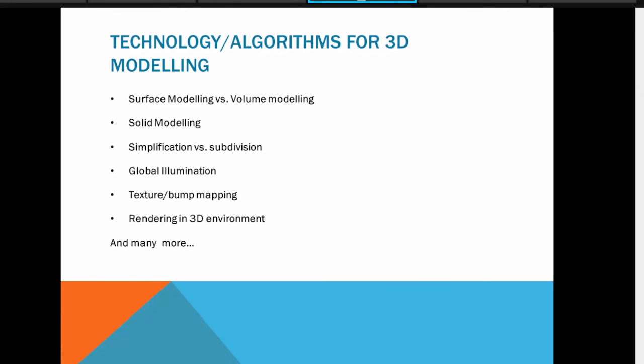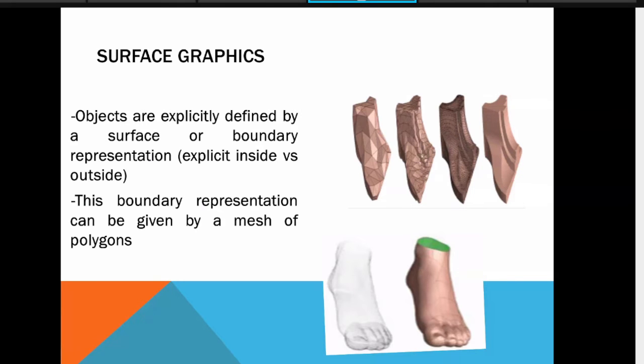Okay, so surface graphics. As I told you, the difference between surface graphics and volume graphics. In surface graphics, even if it is available in the 3D environment, we represent it in terms of XYZ coordinates. But at the same time, there are some parts which we can neglect. Okay, so we have to optimize the memory to store this complete model.